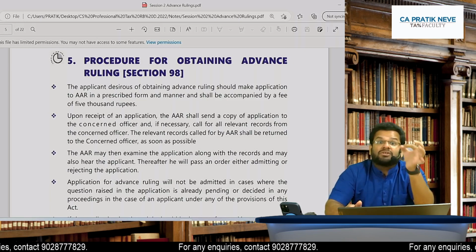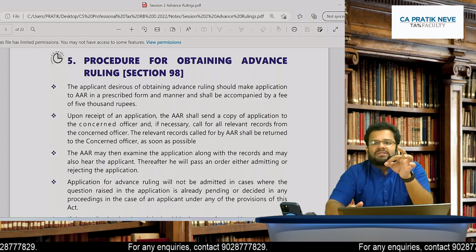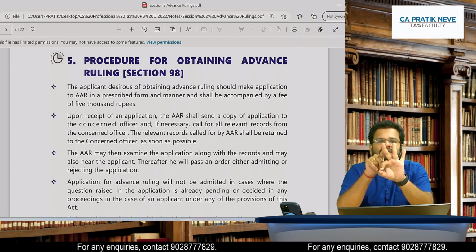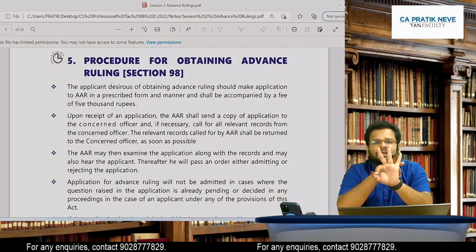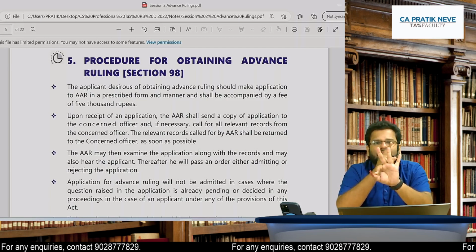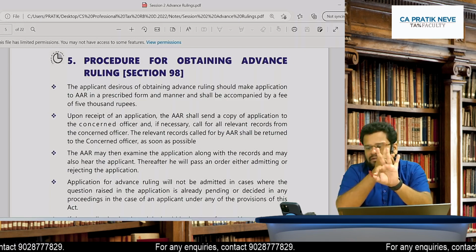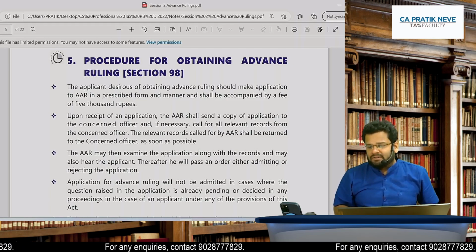So the department's officer, that is the proper officer under GST. So at one side there is the applicant, at the other side there is AAR, and there is the proper officer. So there are three parties involved.